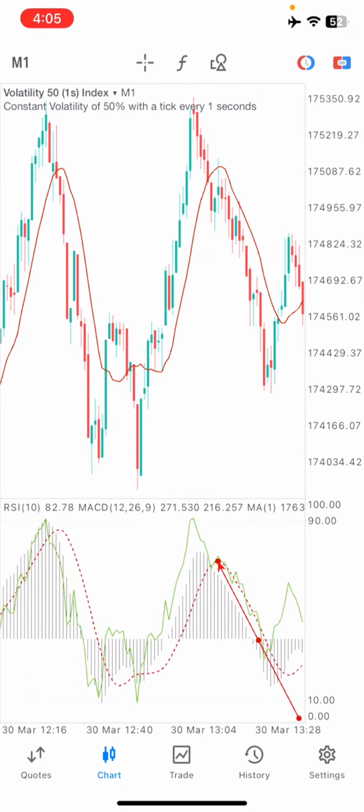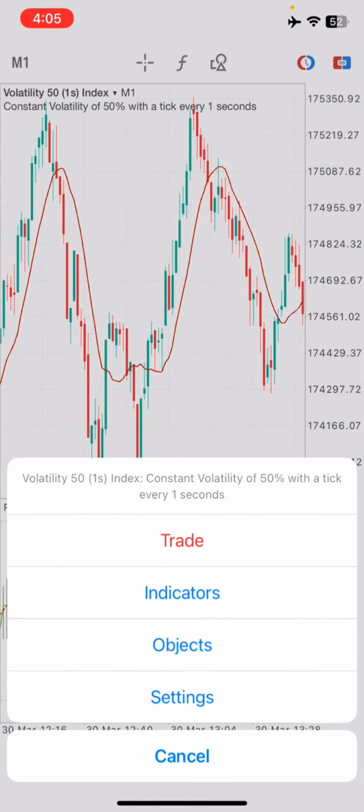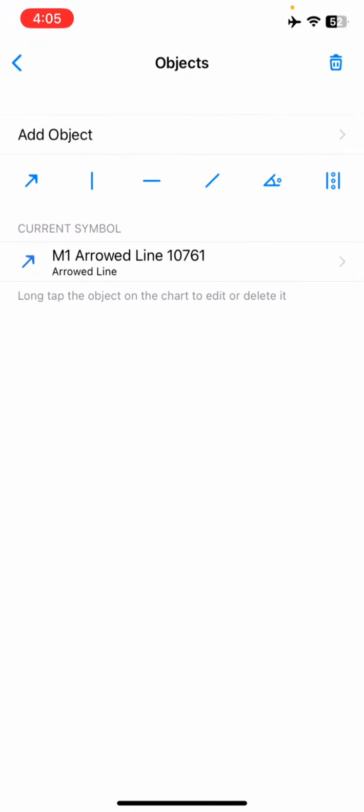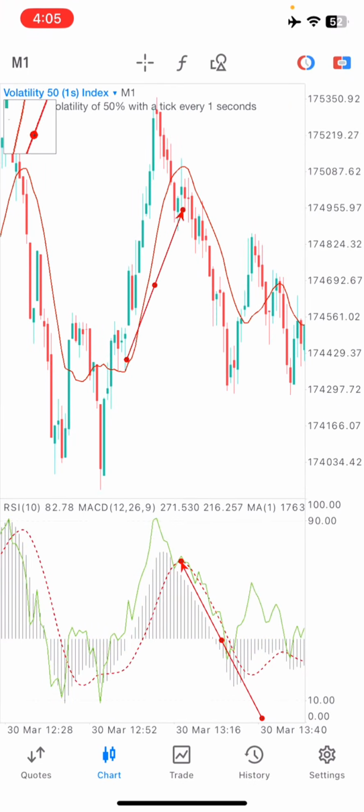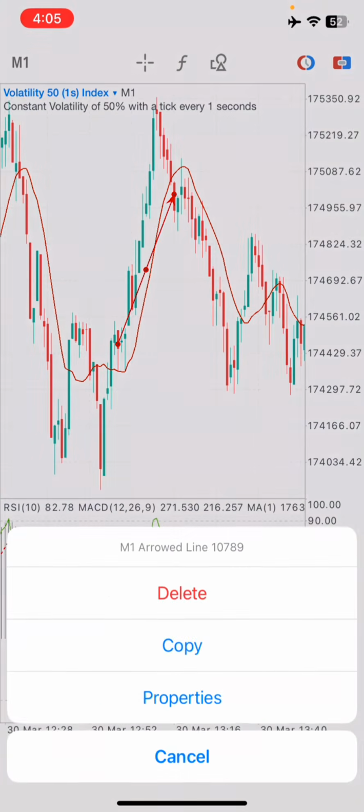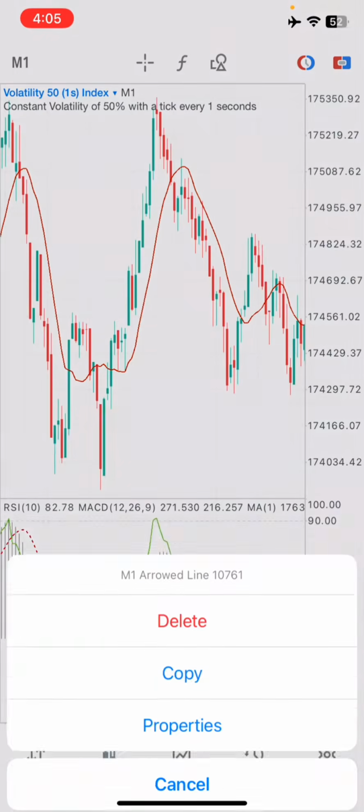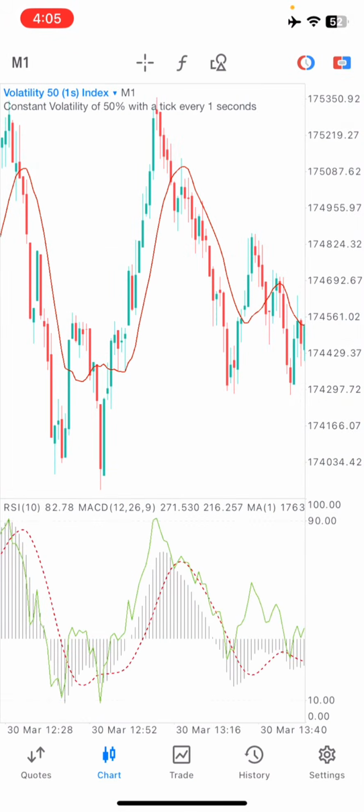You can jump in straight away when you see this broken right here, and then close your profit when it touches the 10 levels, or close when it touches the resistance levels. But sometimes the market may not touch the resistance level, so you can just close your position when it touches the 10 levels of the RSI.